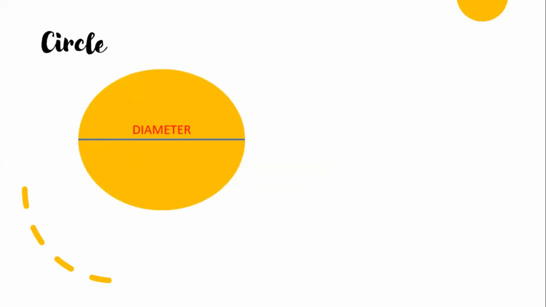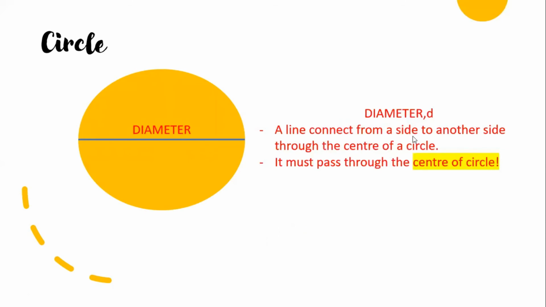Before this, we need to know what is diameter. Diameter is a line from one point to another point, but the line must pass through the center of the circle. A line connects from one side to another side through the center of the circle. If the line never passes through the center of the circle, it's not diameter. The diameter is the length of the line that passes through the center of the circle from one side to another side.